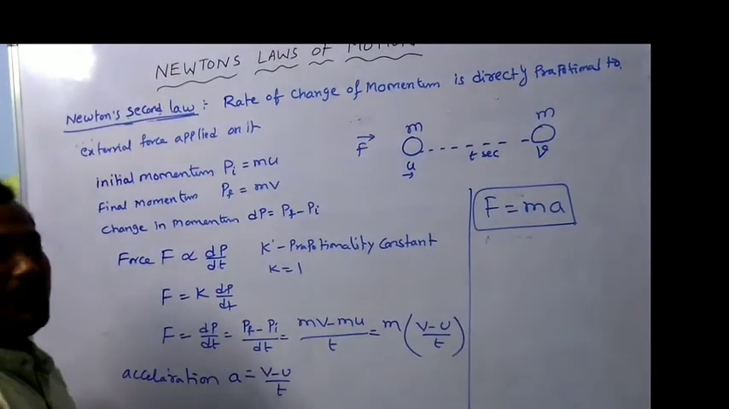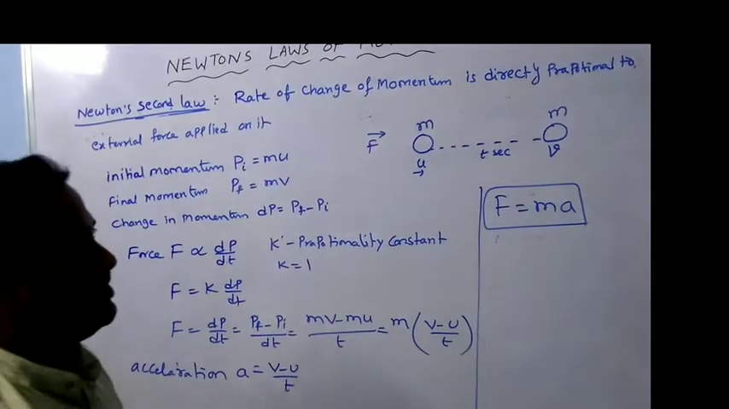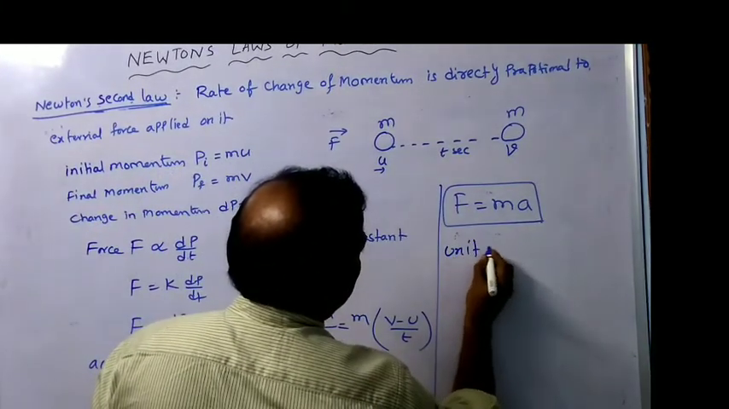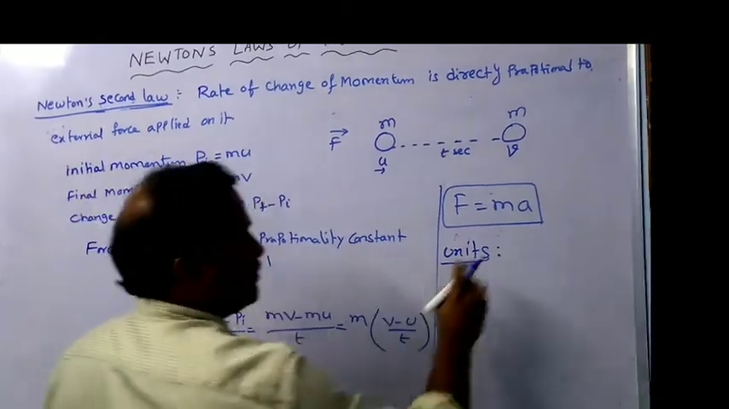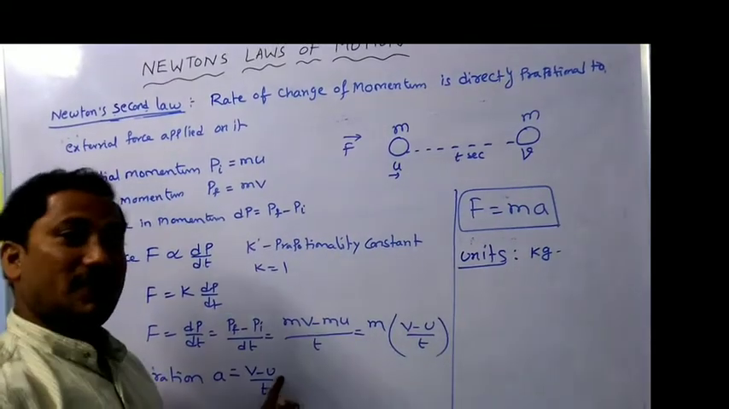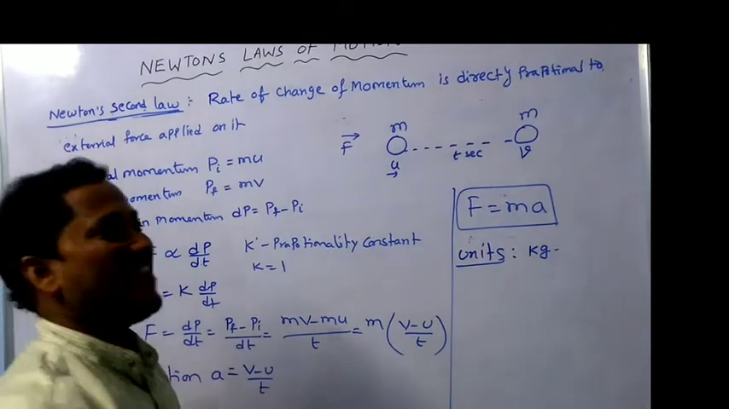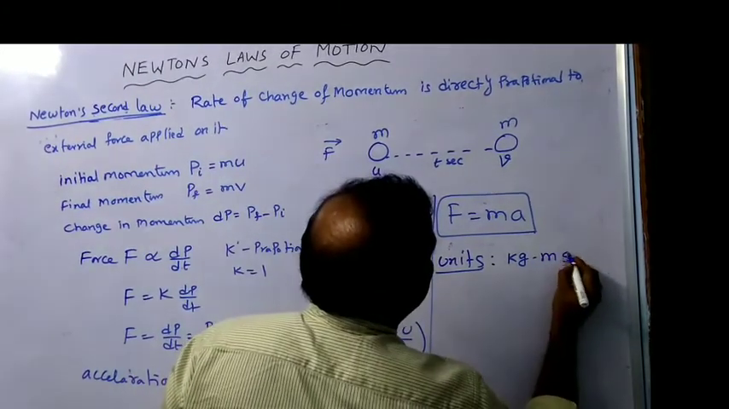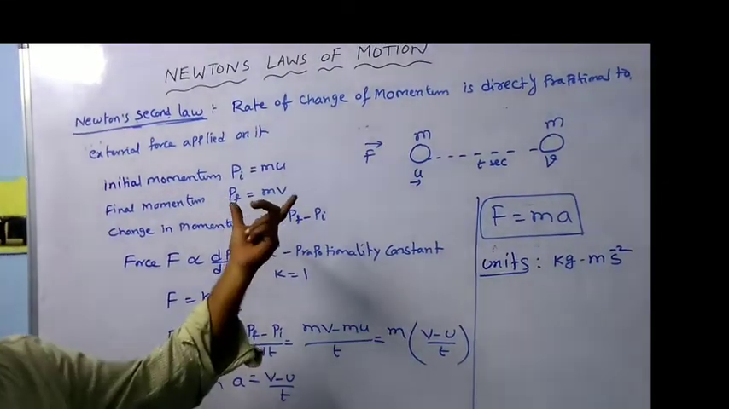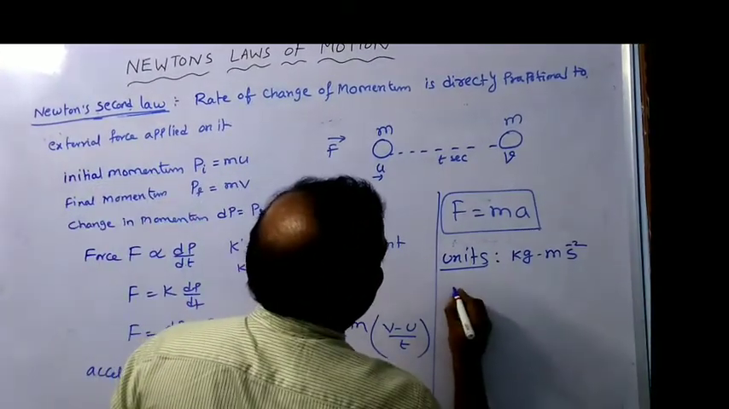Now, try to remember the units of force. As we know, in the first topic I explained the units and dimensions. So simply, units: mass, kg; acceleration is velocity by time, velocity is meter per second, by time, second, that is meter per second square. So the unit is kg meter per second square. Another unit, named after the person who gave the definition of force, is the Newton.